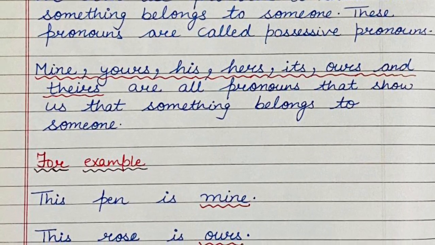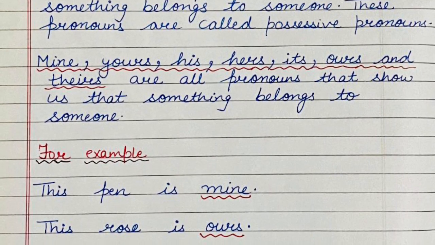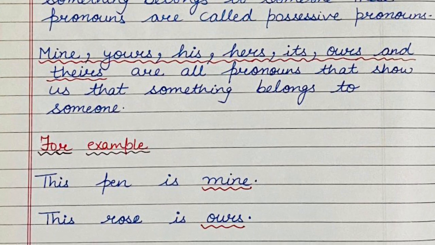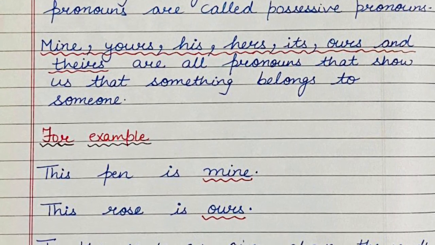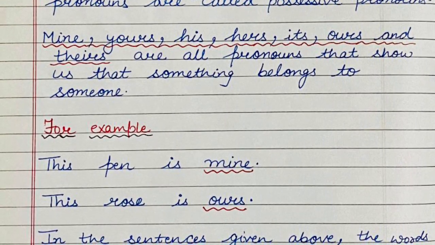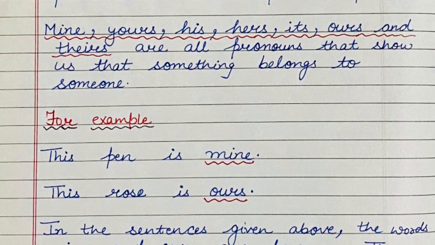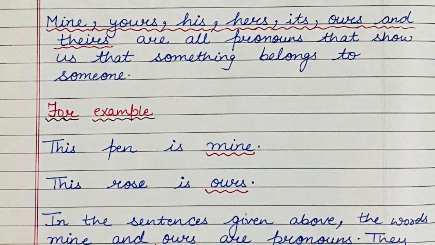Here are some examples of possessive pronouns: mine, yours, his, hers, its, ours, and theirs are all pronouns that show us that something belongs to someone. For example, this pen is mine and this rose is ours.